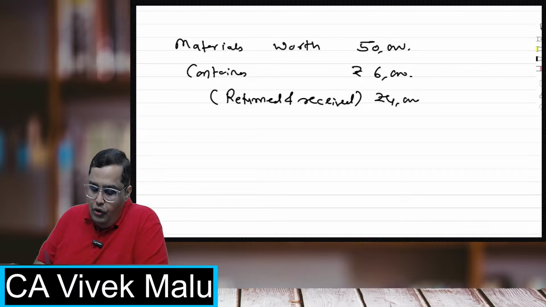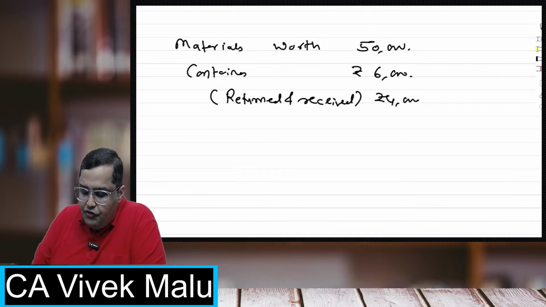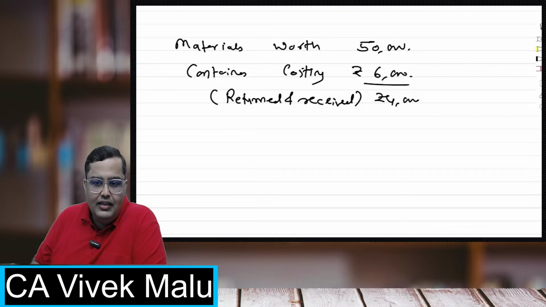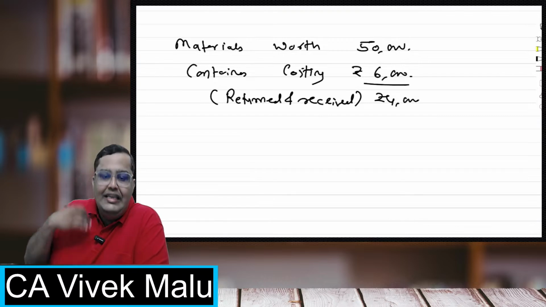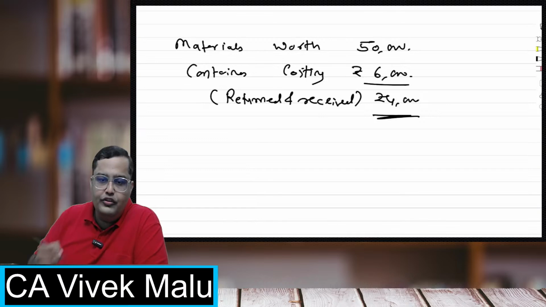Okay. So materials are worth 50,000. I have got the materials in a container which was costing rupees 6,000. But if I return the container, I'll get only 4,000 as refund.